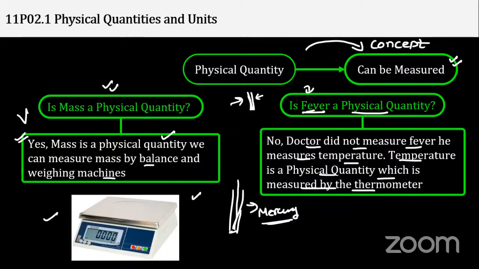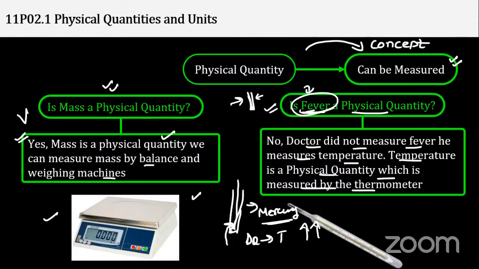It happens due to the heat passing in. Heat exchanges, and the result can be seen by what factor? Temperature. So as the temperature increases, the mercury reading also increases. That can be measured, but fever can't be measured directly. It doesn't make sense; it's an imaginative kind of thing. This is a thermometer.